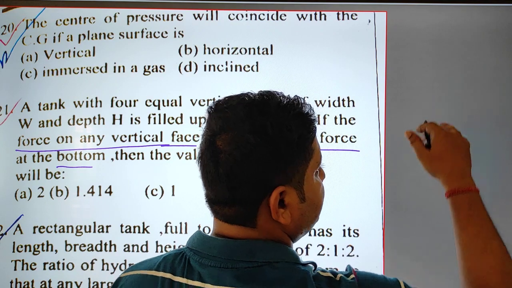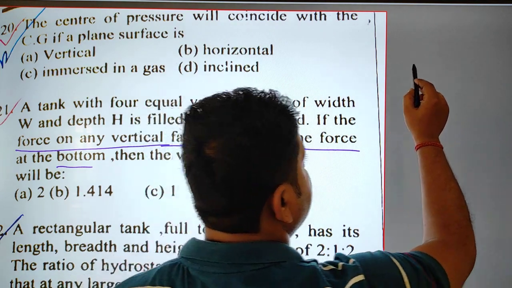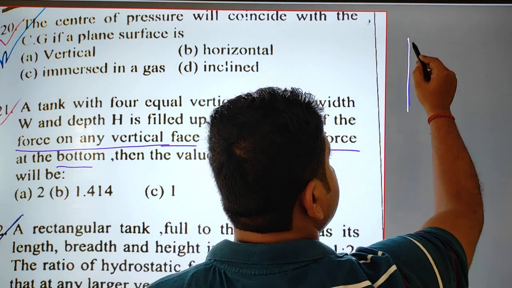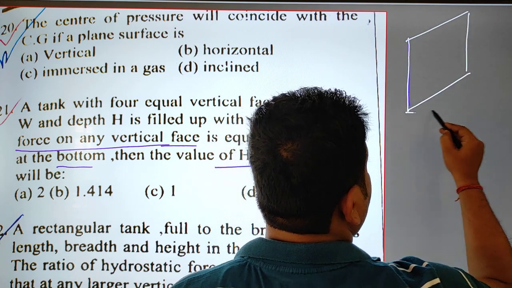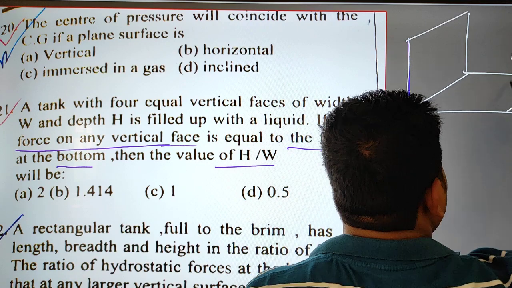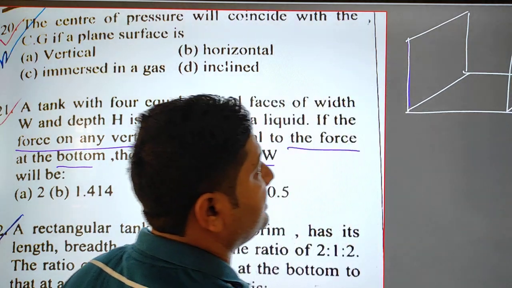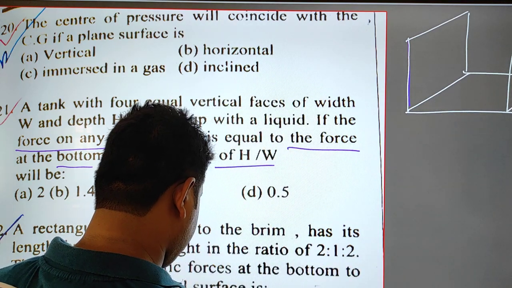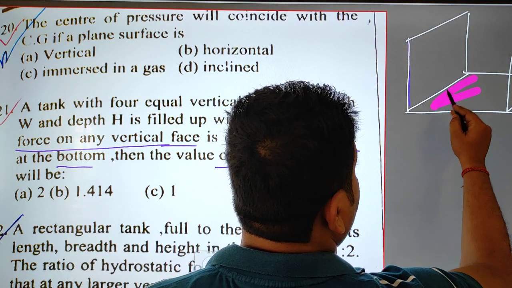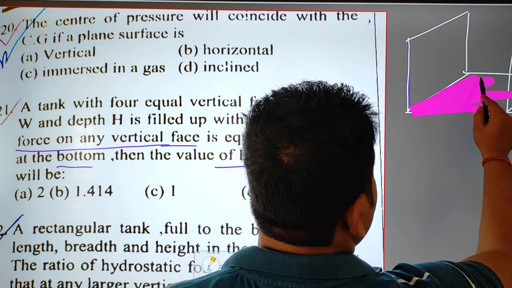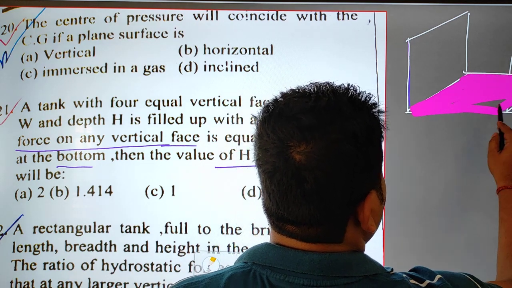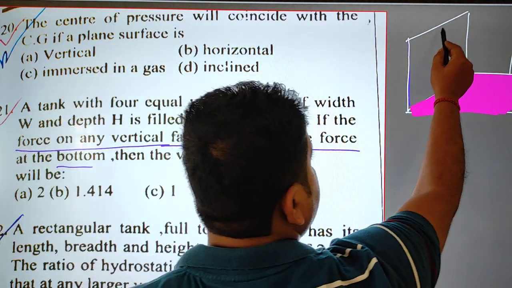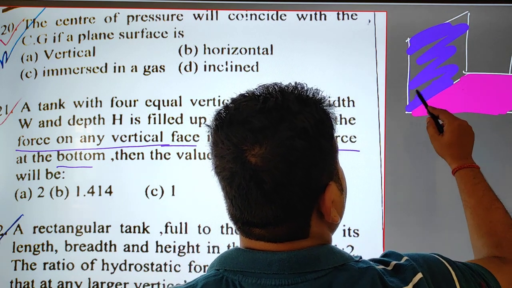Just imagine the container. This is the container, this is the bottom part which we are going to consider, and this is one side.